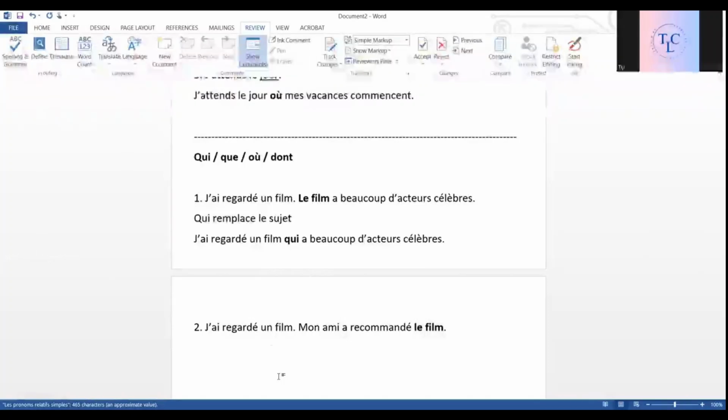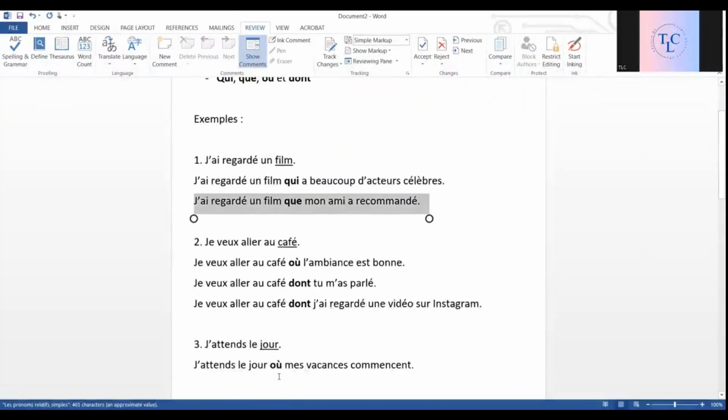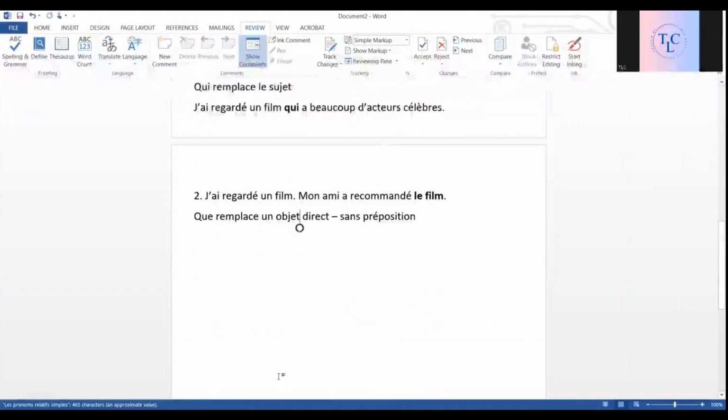Without any preposition, so it is called a direct object, objet direct, sans préposition. If you want to replace that, we use que. Que remplace un objet direct. Only direct objects, not the ones with a preposition. There we cannot use que. Remember that. So what is our final statement? J'ai regardé un film que mon ami a recommandé.